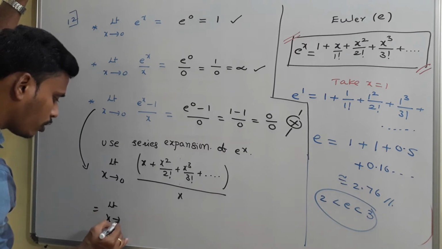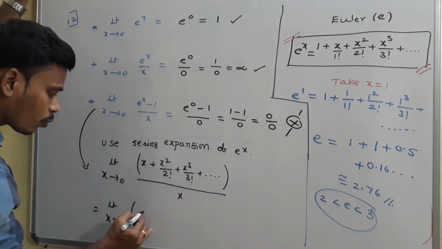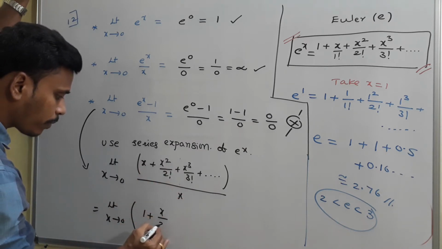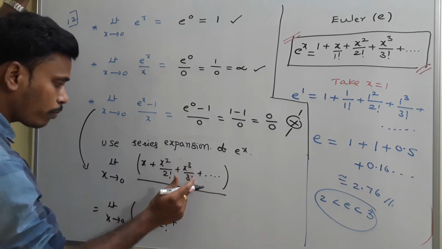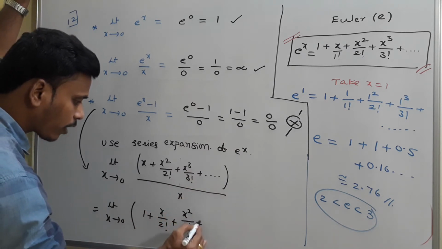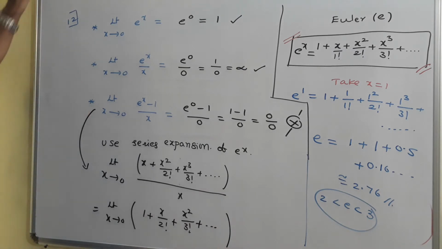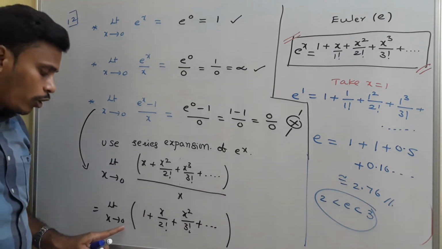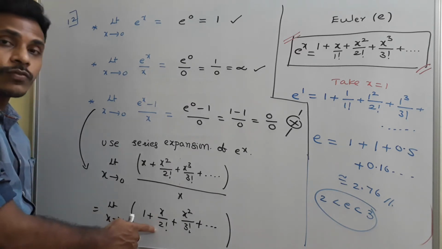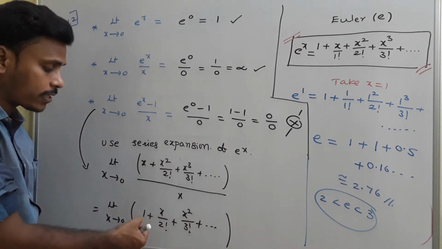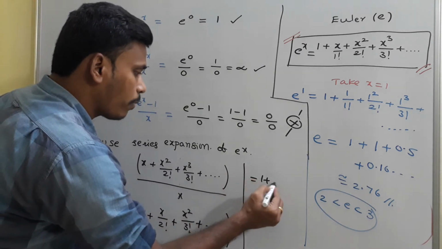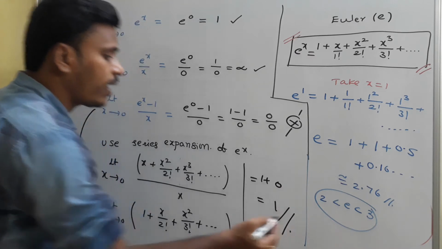Limit x tends to 0, x by x is 1, x square by 2 factorial divided by x will become x by 2 factorial, x cube by 3 factorial when divided by x will become x square by 3 factorial, plus and so on. Now since we are going to calculate limit x tends to 0, replace x with 0. When you replace x with 0, all these terms will become 0 except the first one. So what is this answer? This equals 1 plus 0, and your answer is 1 at the end.